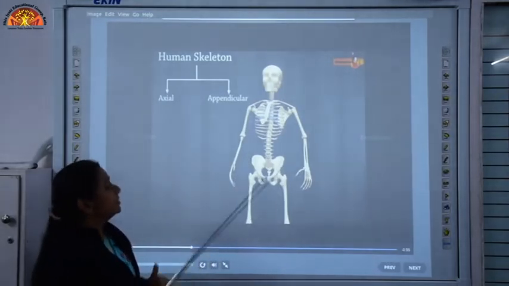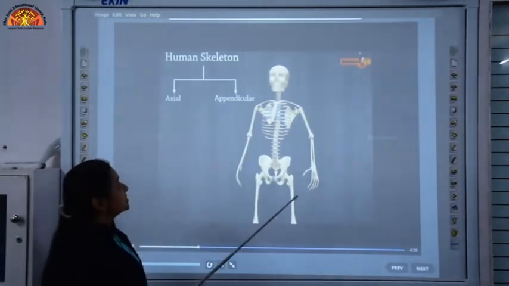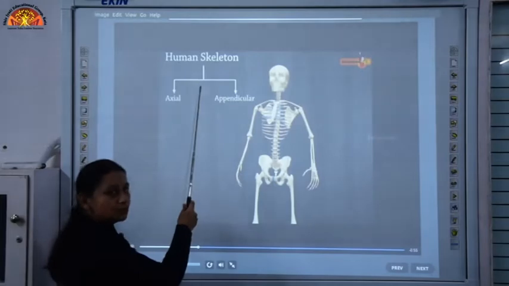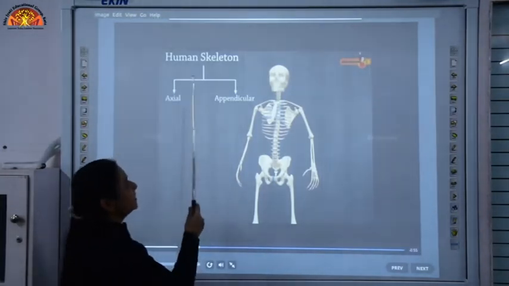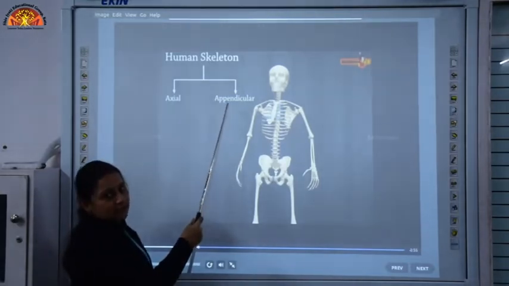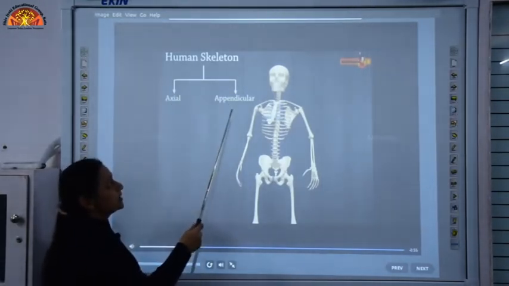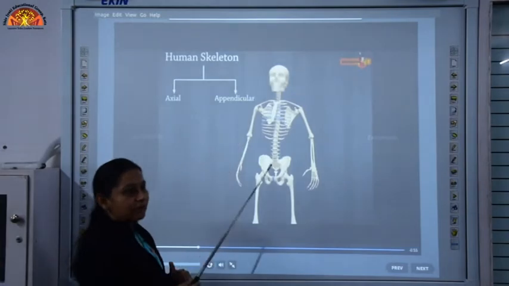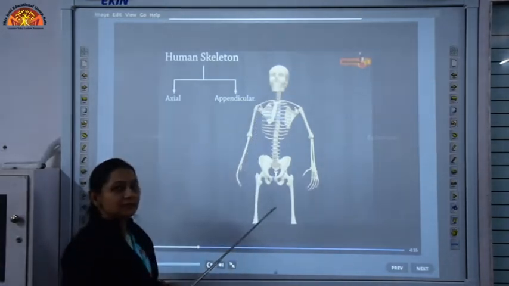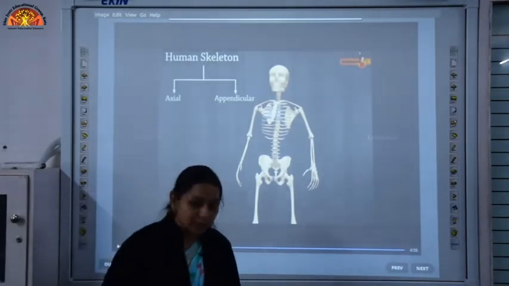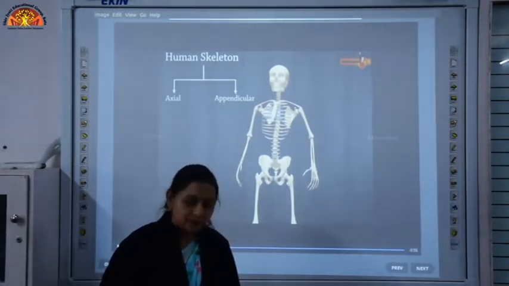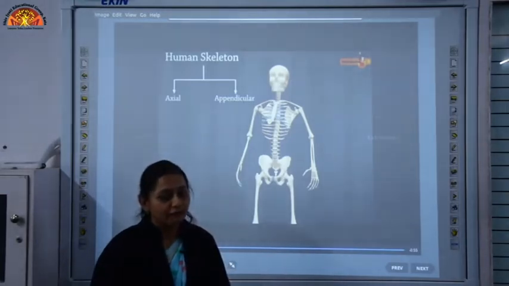The human skeleton is divided into two parts, that is the axial skeleton and the appendicular skeleton. These are the two parts which comprise all the parts of the skeleton. So children, we have our first internal question here that you have to write on page number 104.